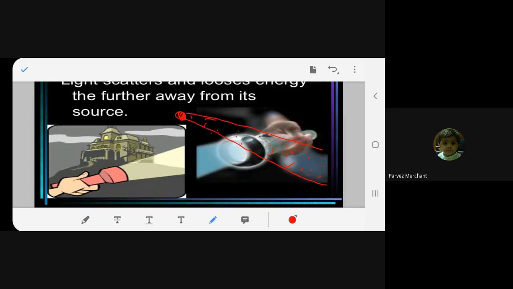It started with a narrow beam and then it scatters. This is called scattering. The beam becomes very broad at the end. So it starts narrow, and here it becomes such a broad beam. That means it is losing energy. It was intense over here, very concentrated, right? And here it becomes less. It is losing energy as it goes away from the source. You agree or not?